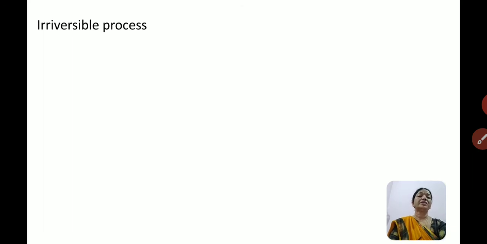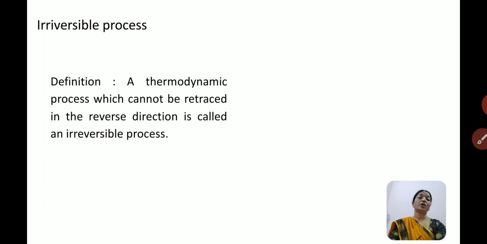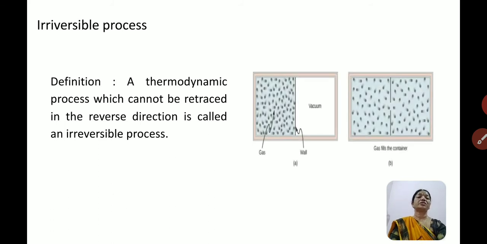Now, most of the processes in nature which occur spontaneously and on their own are all irreversible in nature. Now, how to define an irreversible process? It is the thermodynamic process which cannot be retraced in the reverse direction. So such a process is called an irreversible process. With a good example we can explain the irreversible process.